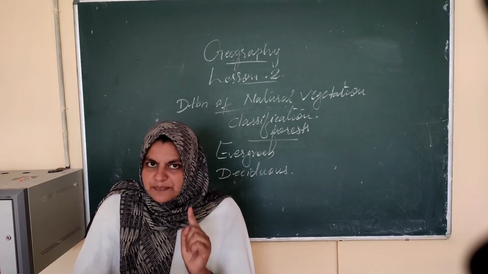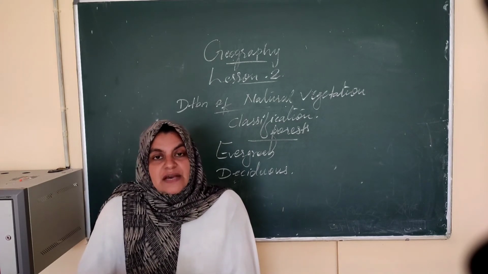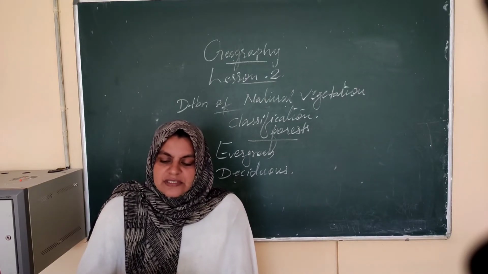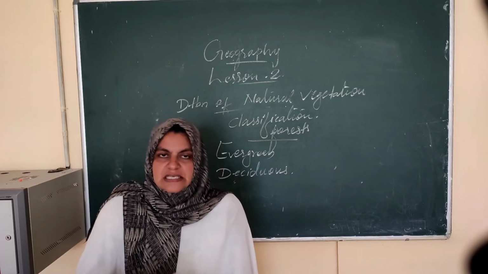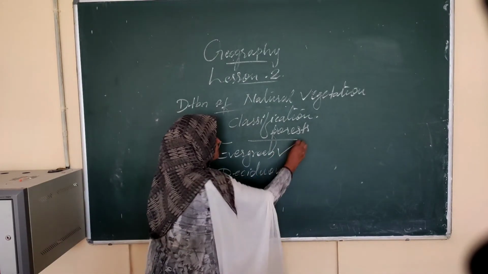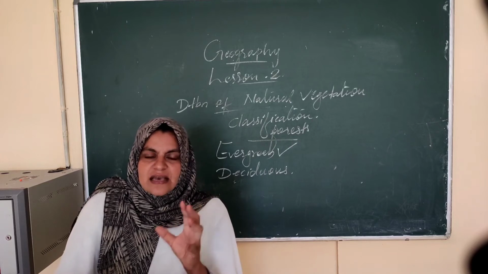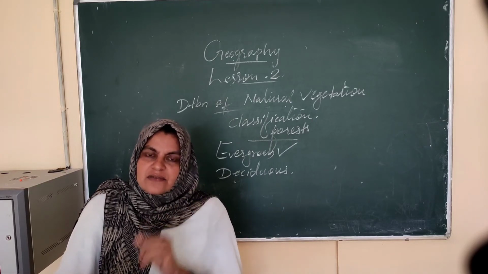One of the most important differences is that evergreen forests do not shed their leaves in a specific season. What do you mean by shed their leaves?